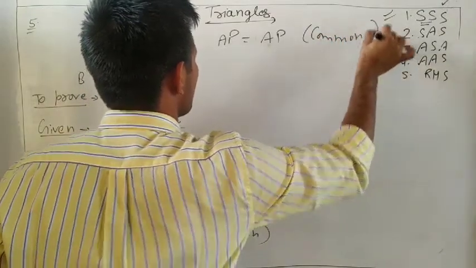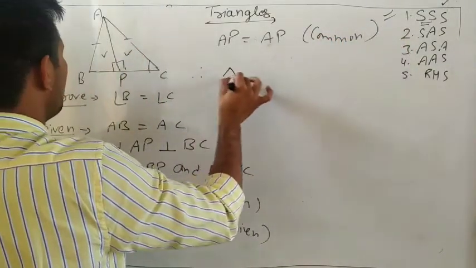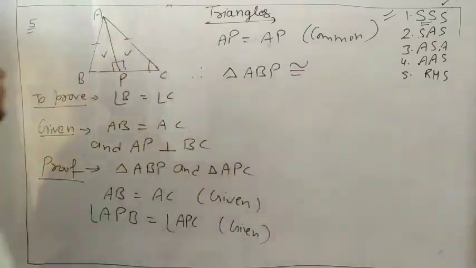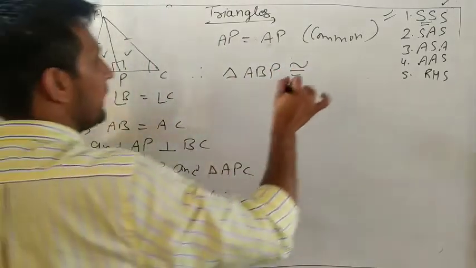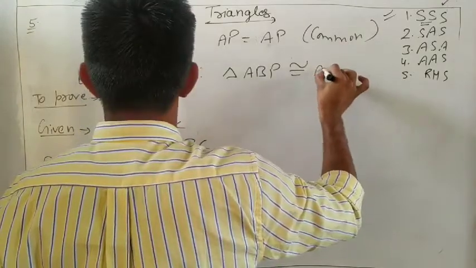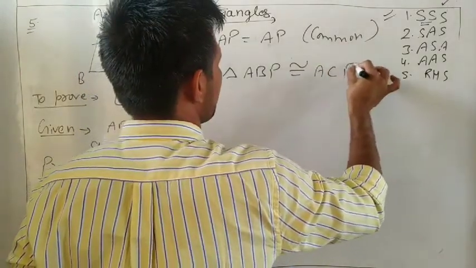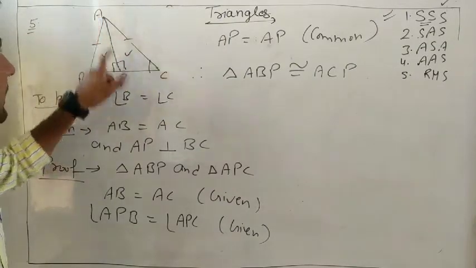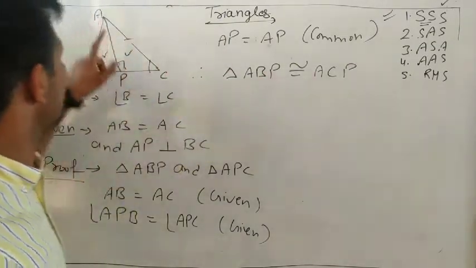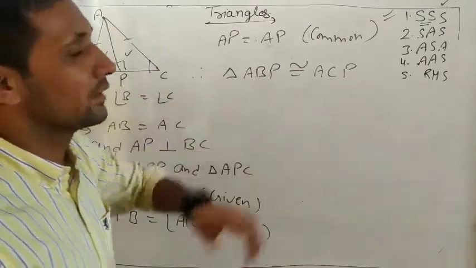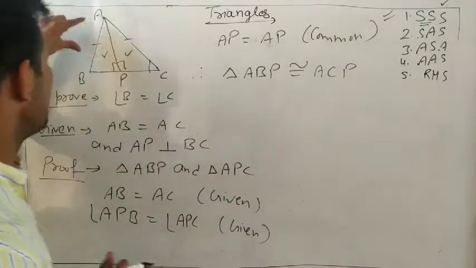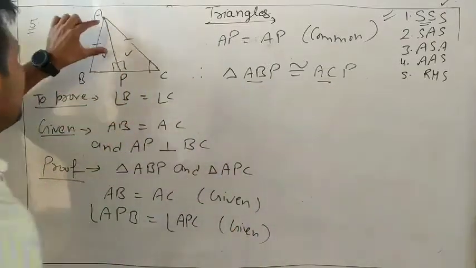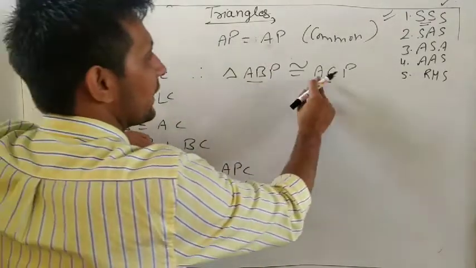So therefore triangle ABP is congruent to triangle ACP. Always remember, look, angle P is 90 in both. Here AP is also common. The last angles are angle A, angle B, and angle C. Understand it? Because AB is equal to AC, first too. AP first and last. Here is also.